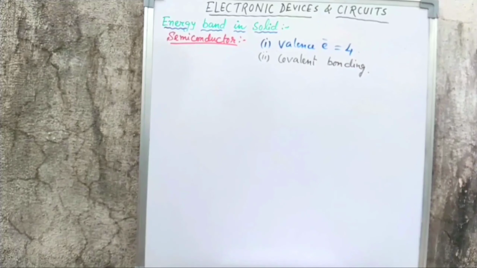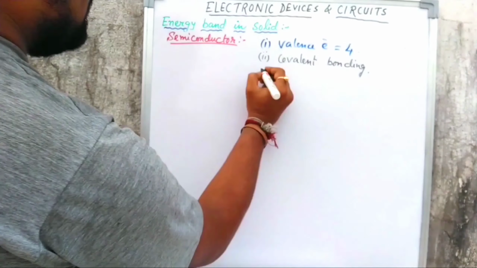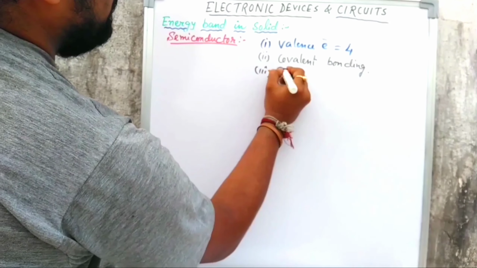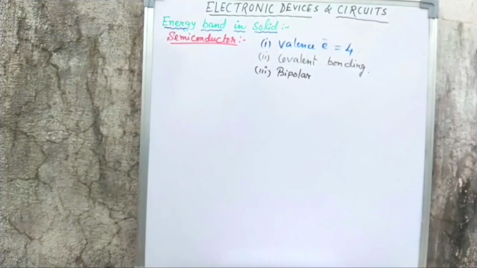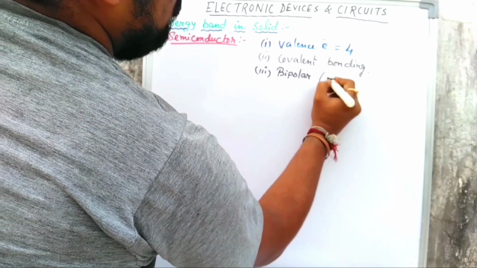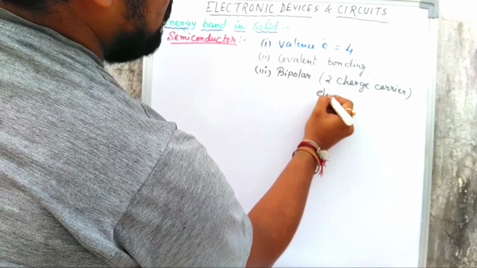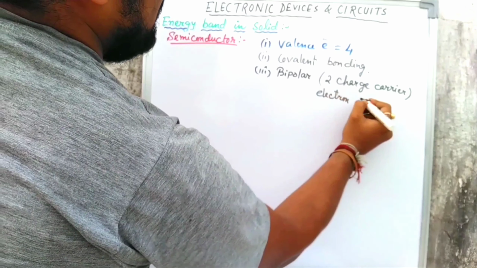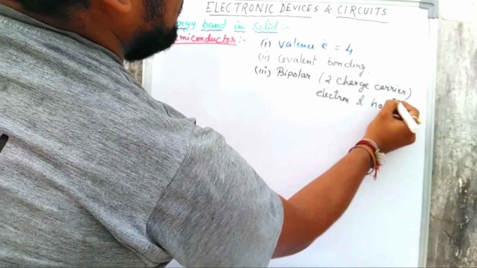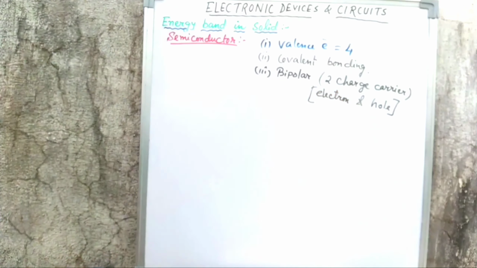The third point is, it is bipolar in nature. Bipolar means having two different types of charge carriers. So that means it has two charge carriers, one is electron and another is hole. So there are two charge carriers in the case of a semiconductor. That's why it is called bipolar in nature.